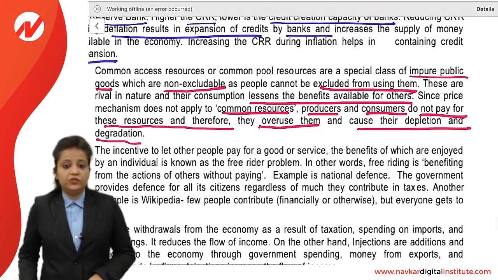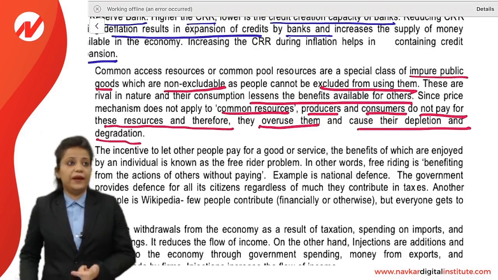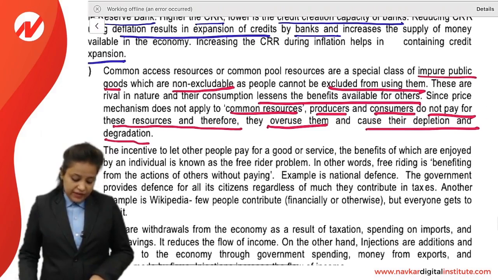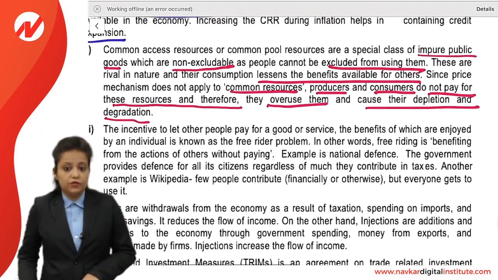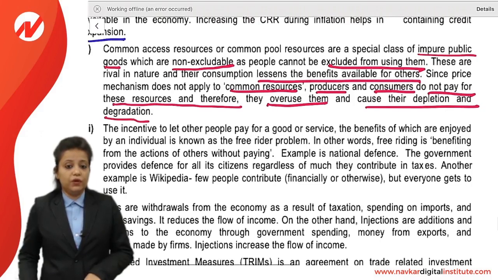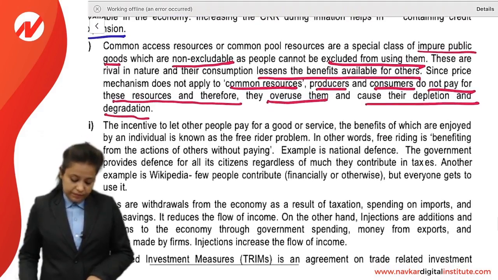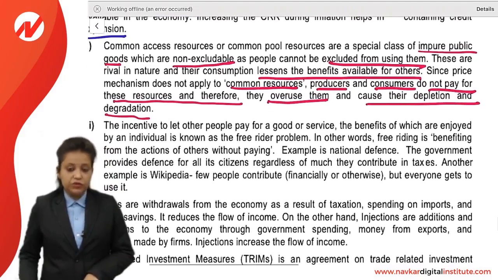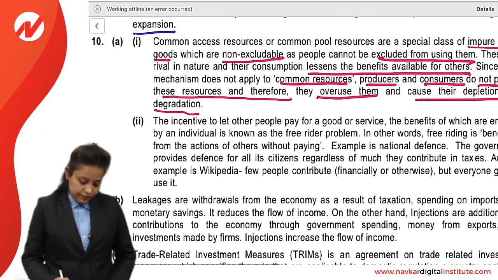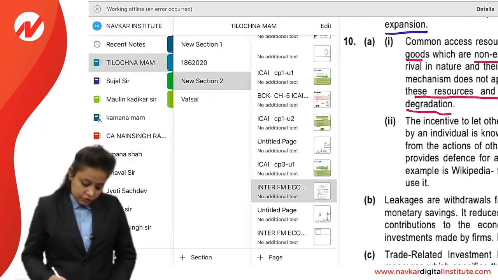They are rival in nature and their consumption lessens the benefits of others. Since price mechanism does not apply, producers and consumers do not pay for these resources and therefore they overuse them and cause their depletion and degradation. This was question 10A.